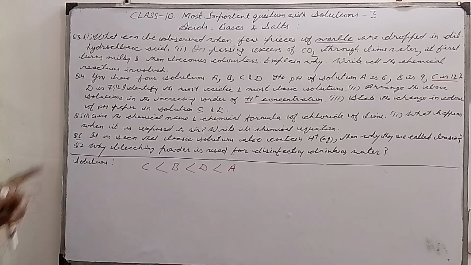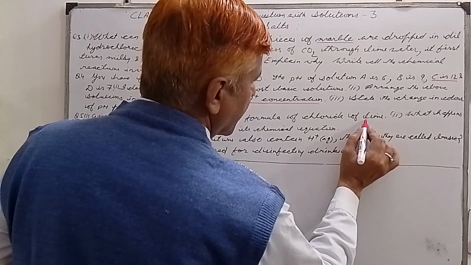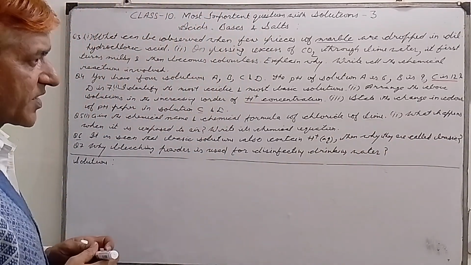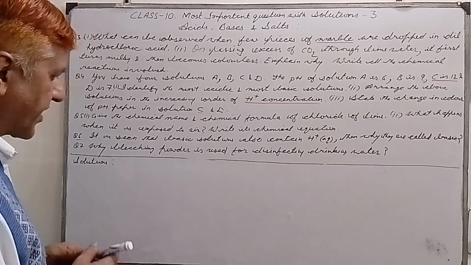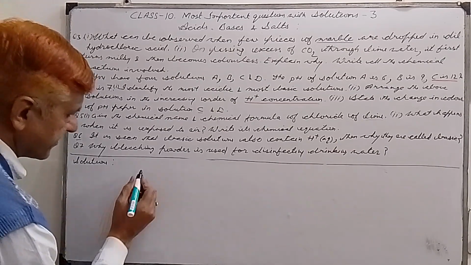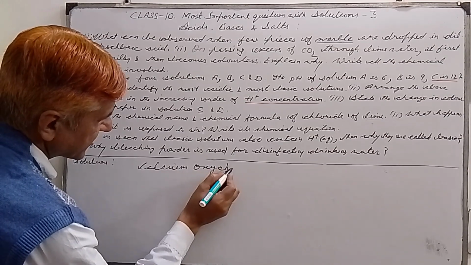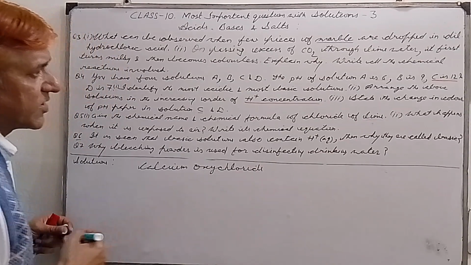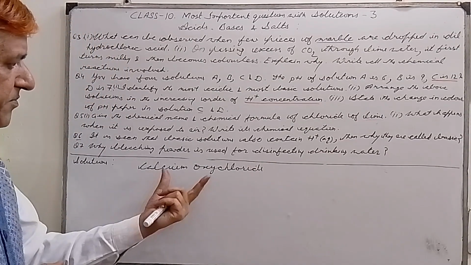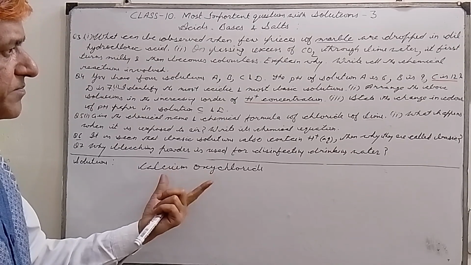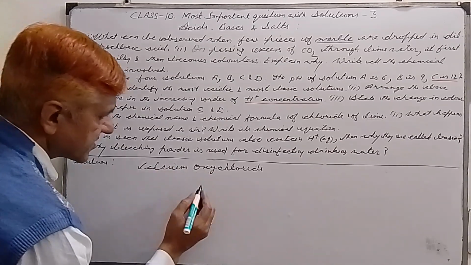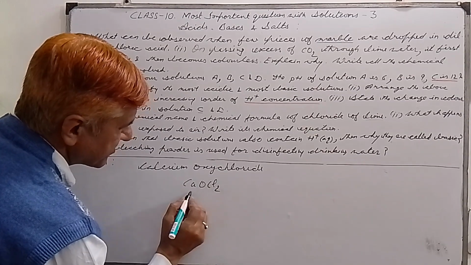Then we have the next question, question number 5. Give the chemical name and chemical formula of chloride of lime. My dear students, the chemical name of chloride of lime is calcium oxychloride. Chloride of lime is actually bleaching powder, calcium oxychloride, and its formula is CaOCl2. Please remember this.